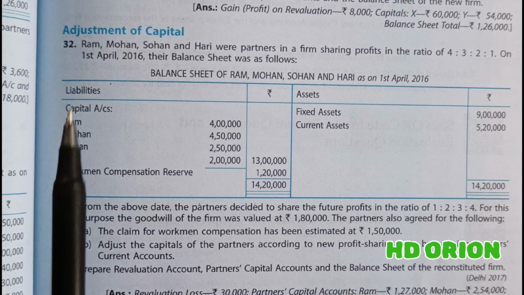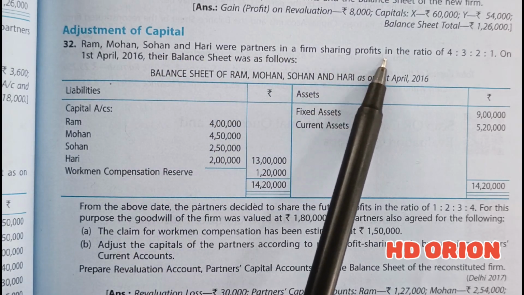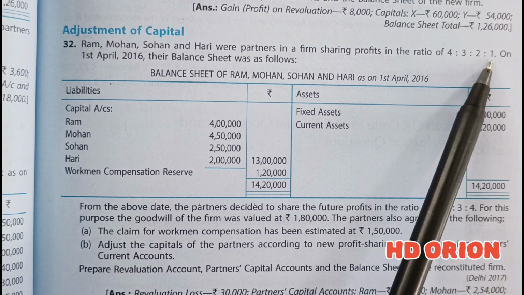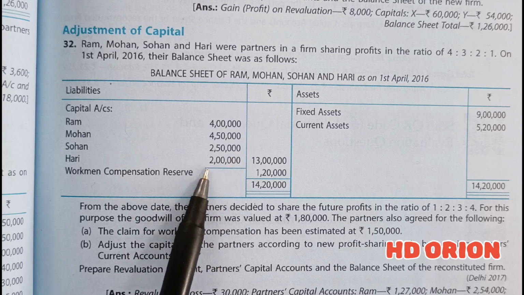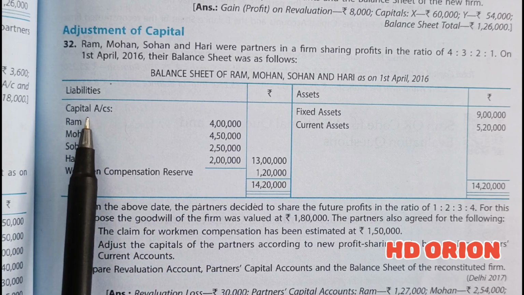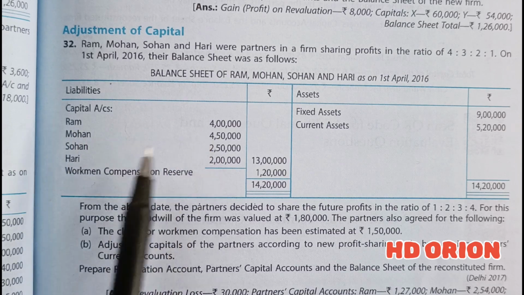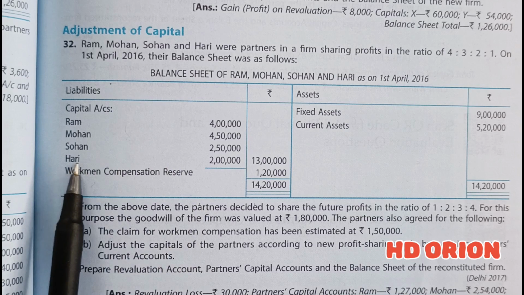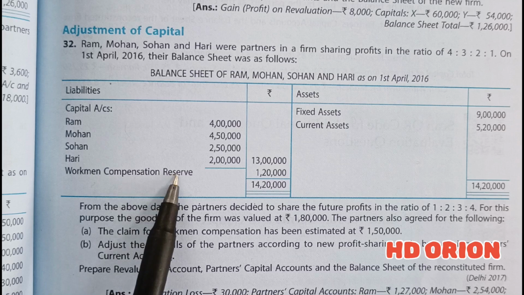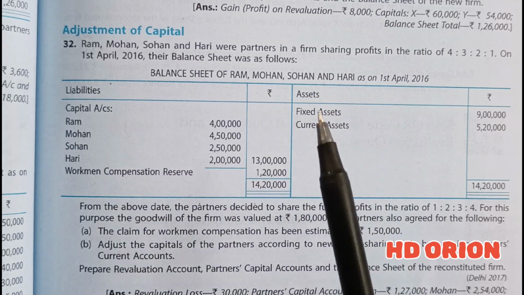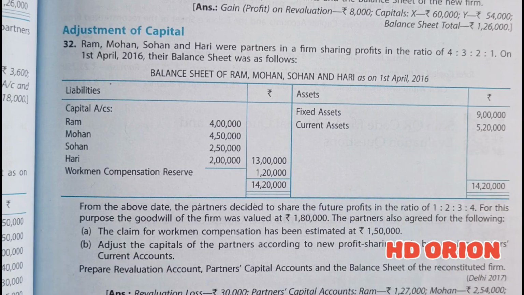Question number 32. Ram, Mohan, Sohan and Hari were partners in a firm sharing profits in the ratio of 4:3:2:1. On 1st April 2016, their balance sheet was as follows. So here is the balance sheet given. On the liability side, there are capitals of all the partners: Ram 4 lakh, Mohan 4,50,000, Sohan 2,50,000 and Hari 2 lakh, grand total of which is 13 lakh. Workman compensation reserve is 1,20,000. On the asset side, we have fixed assets of rupees 9 lakh and current assets of rupees 5,20,000.